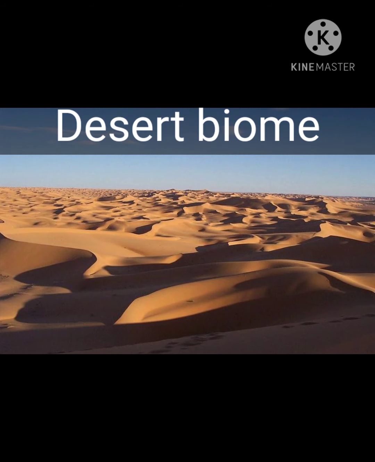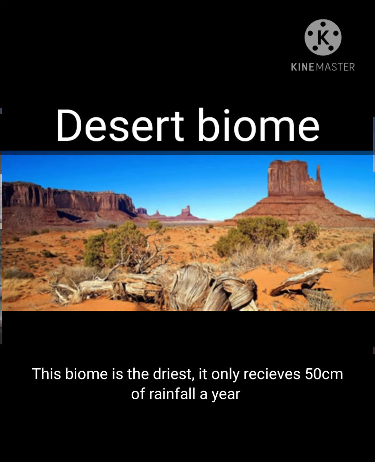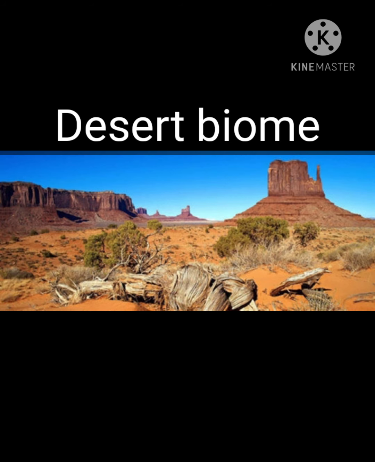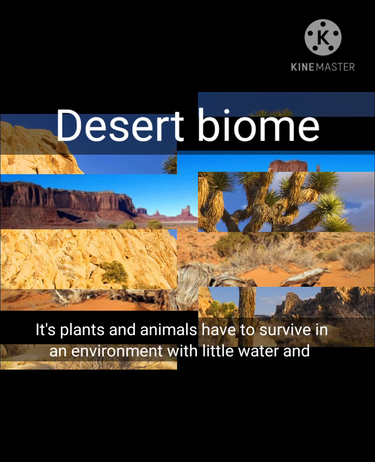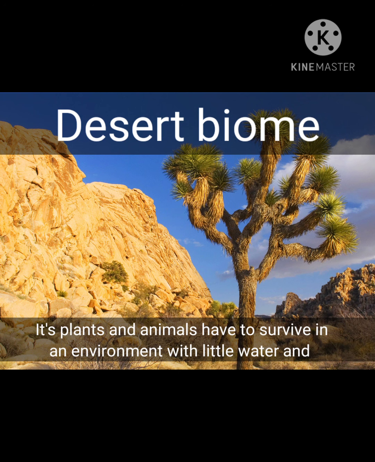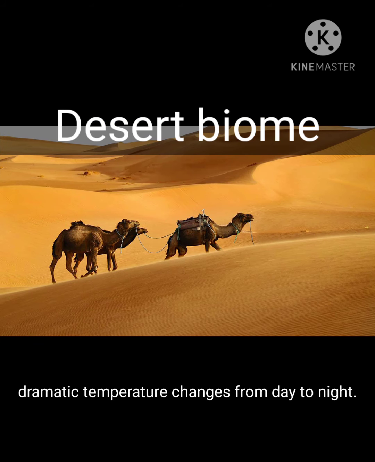Desert biome. This biome is the driest. It only receives 50 cm of rainfall a year, about 10% of the rainfall in the rainforest. Its plants and animals have to survive in an environment with little water and dramatic temperature changes from day to night.